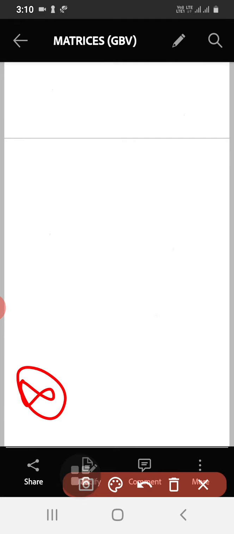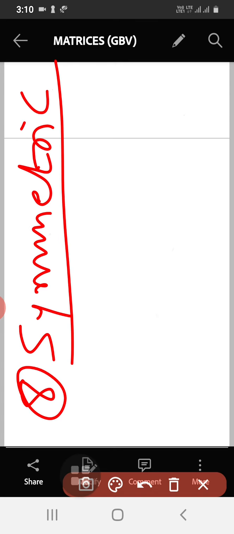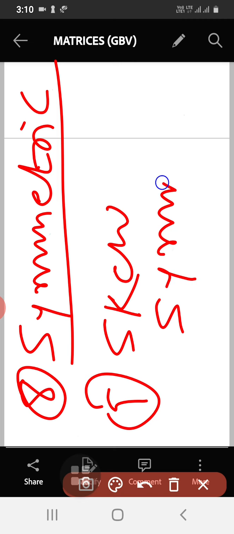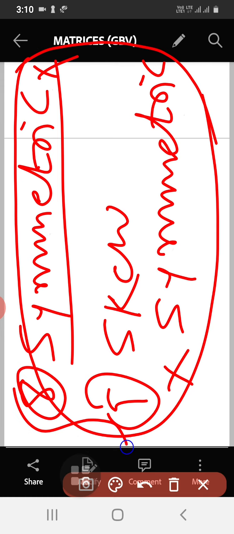That is symmetric matrix and skew symmetric matrix. So totally we have 9 types of matrices. In this class we are not going to discuss the symmetric and skew symmetric matrix. They are in the list, but regarding these 2 we shall discuss examples in our next class. So in this class you learn only this set of types of matrices.